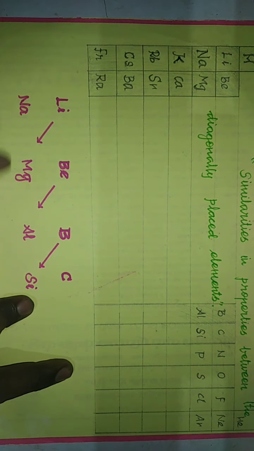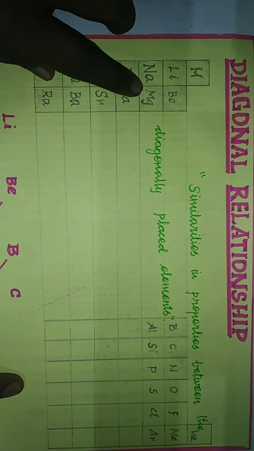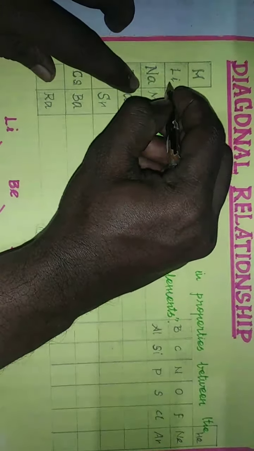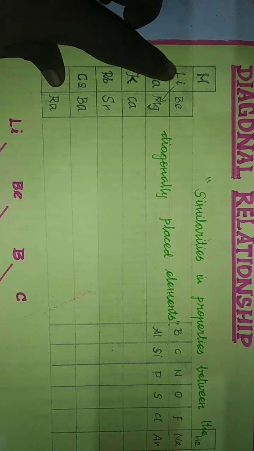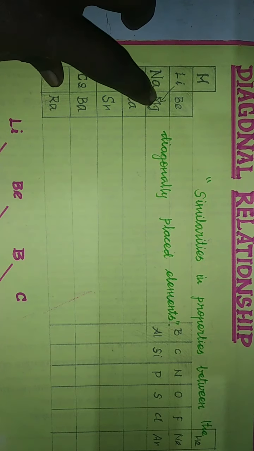Lithium, beryllium, boron, carbon, elements of the second period. Then sodium, magnesium, aluminium, silicon, elements of the third period. So lithium and magnesium, these two are in the diagonal position. The first element of the first group and the second element of the second group will possess similar properties. That is called diagonal relationship.